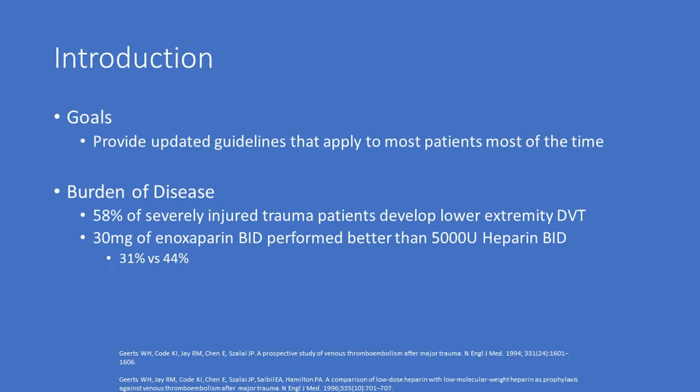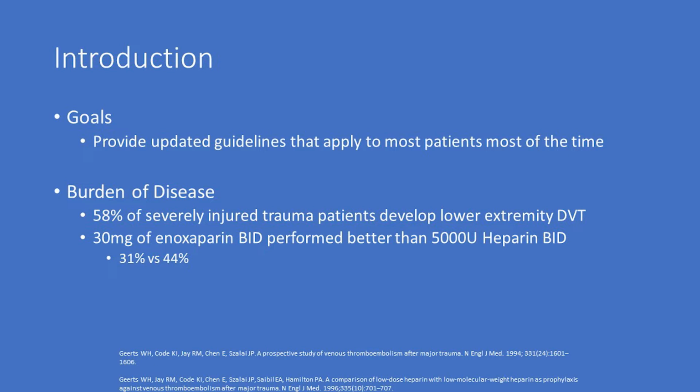Deep vein thrombosis and pulmonary embolisms are potentially preventable complications after trauma. This algorithm is on optimizing the delivery of pharmacologic prophylaxis to prevent VTE and minimize associated complications. The goal of this paper is to provide updated guidelines that apply to most patients most of the time.